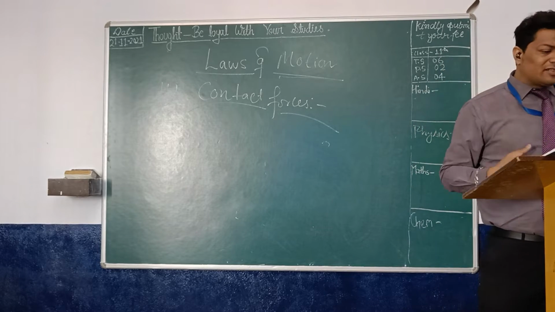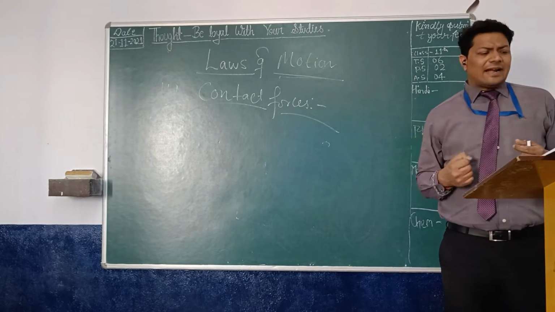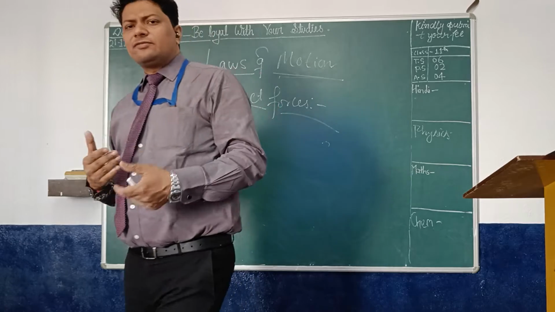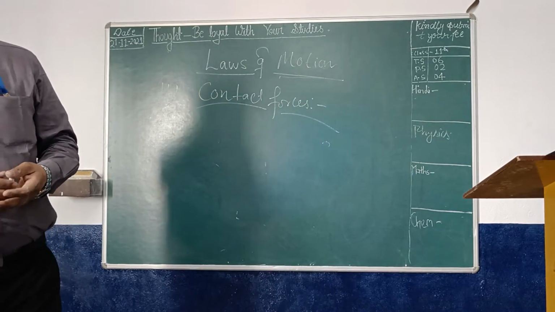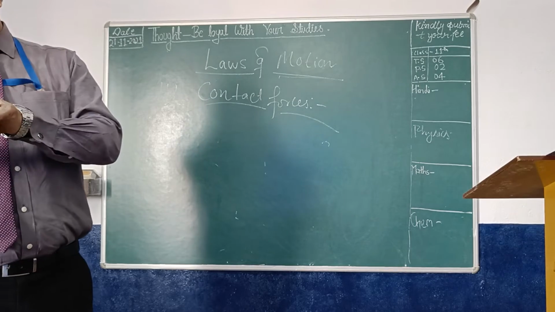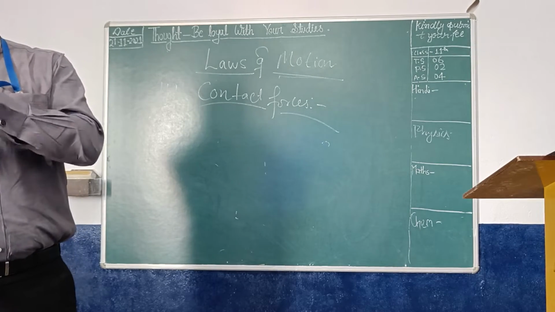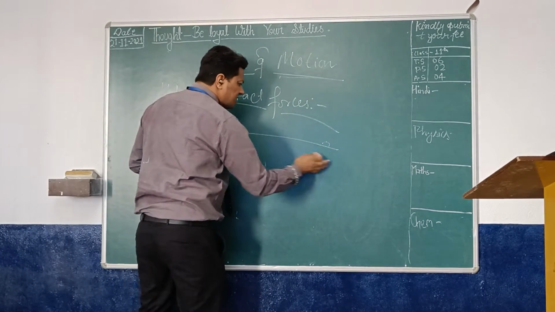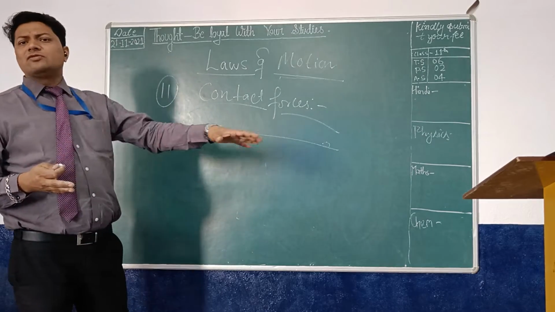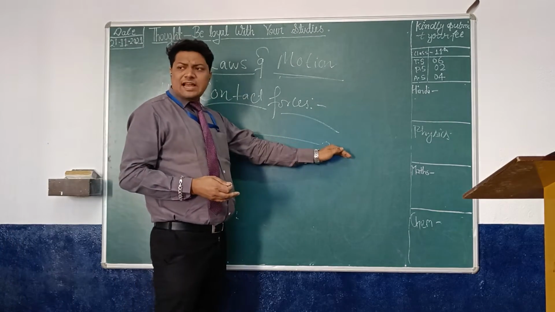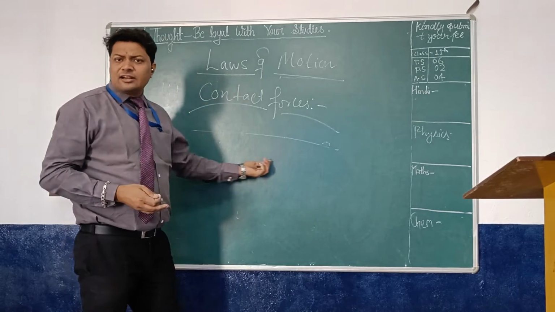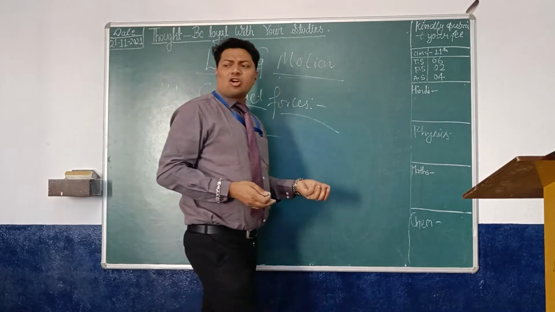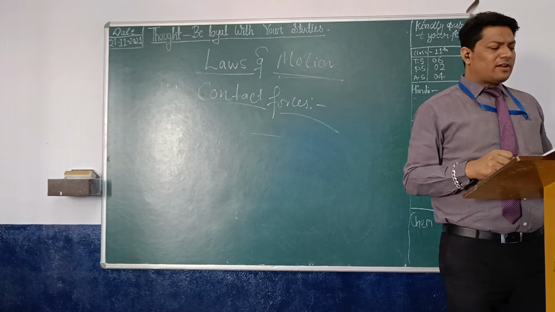When there is a rough surface and something is moving on that rough surface, what are you actually getting? If there is an obstacle, that obstacle will apply force in the opposite direction. So the body is moving in this direction, and if there is friction, the surface is rough. The body will go this side, and the friction will be this side, in the opposite direction. This one is due to contact forces. This is an example of contact forces, when the surface is rough.